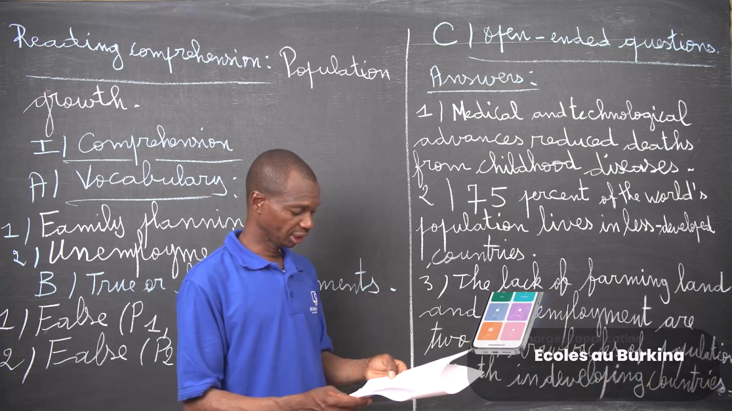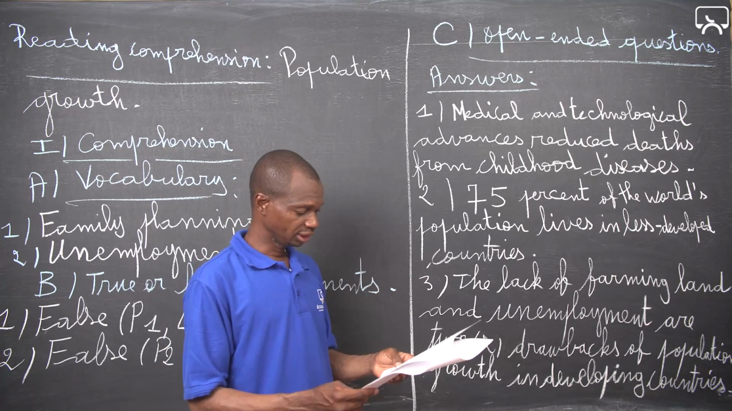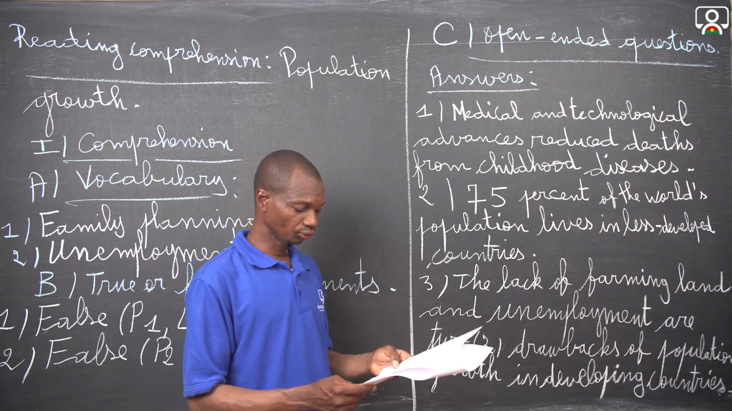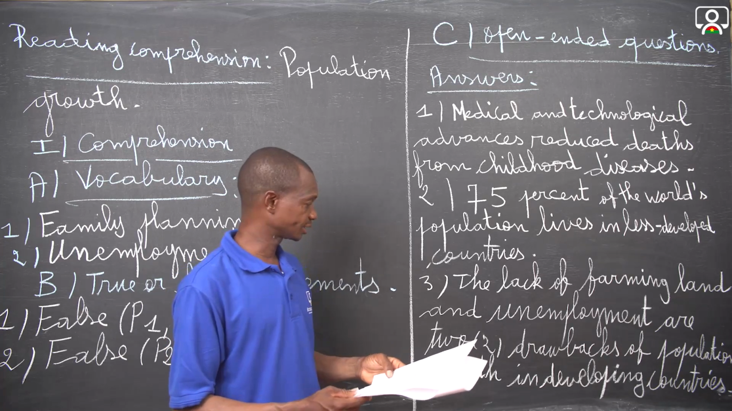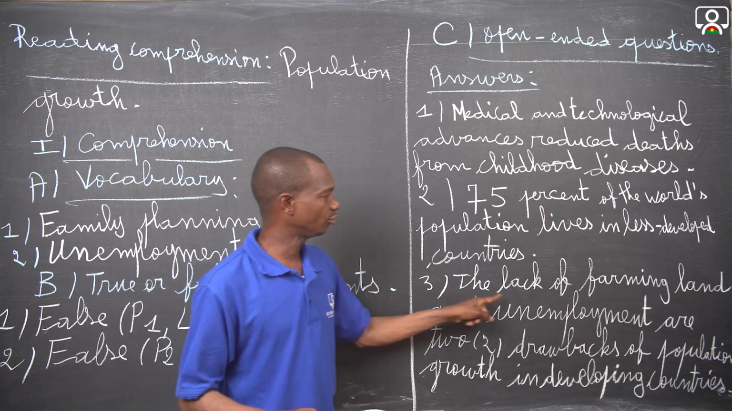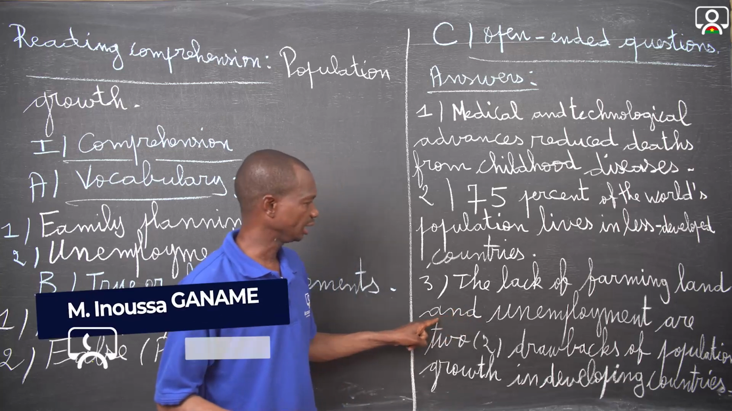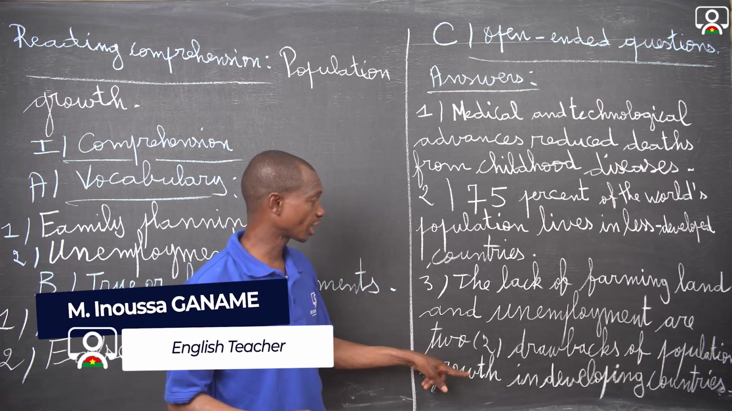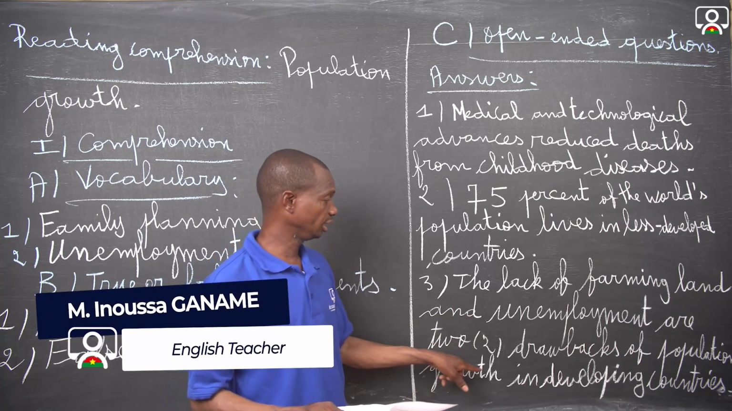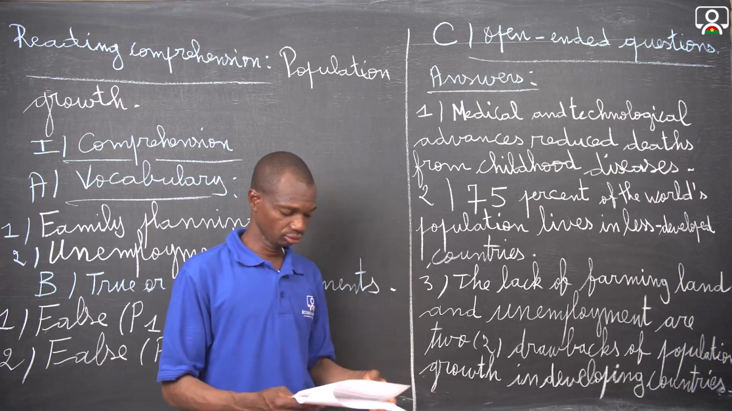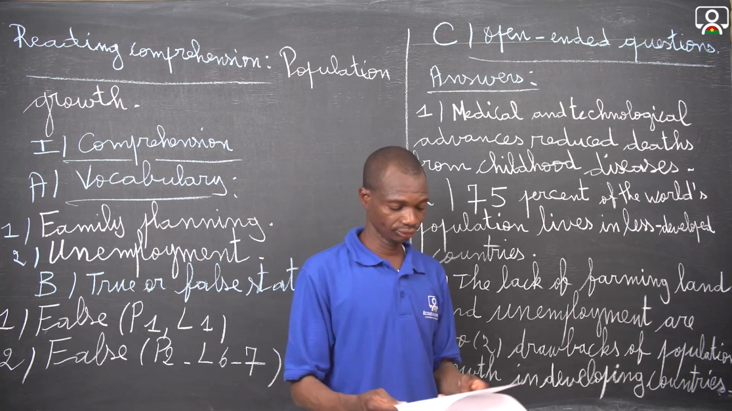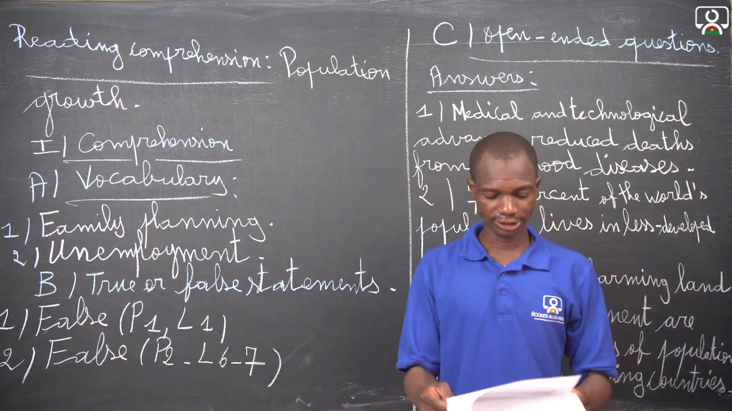And question number 3, give 2 drawbacks of population growth in developing countries according to the text. And here, the lack of farming land and unemployment are 2 drawbacks of population growth in developing countries according to the text. Now we are going to deal with the big 2, the structure practice.